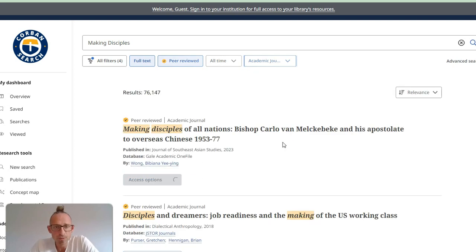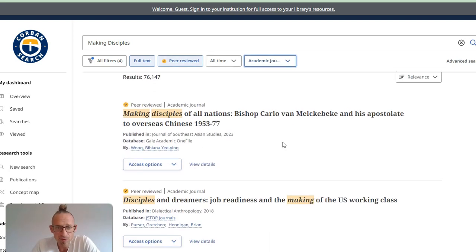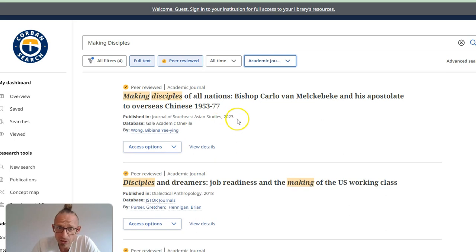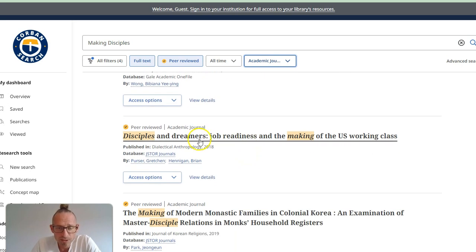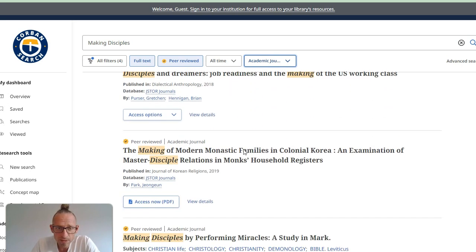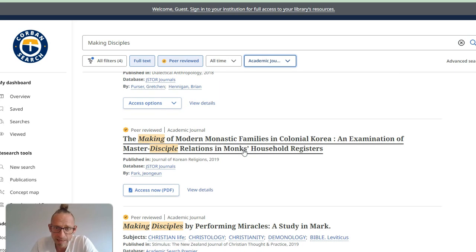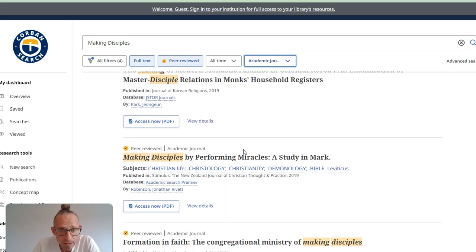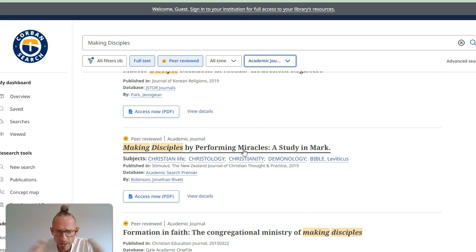And let's go ahead and see what populates. Making Disciples of All Nations. This one is from the Journal of Southeast Asian Studies. It's a bit dated, although actually, no, the journal article was published recently, but it's about somebody who lived a while ago. Disciples and Dreamers: Job Readiness. That's probably not much of a hit. Monastic Families in Colonial Korea. I'm finding a wide range of things.